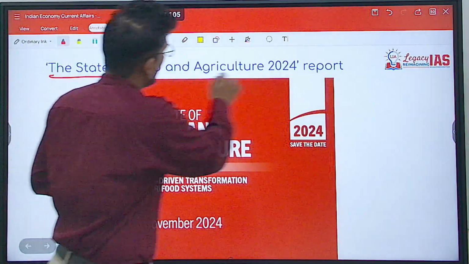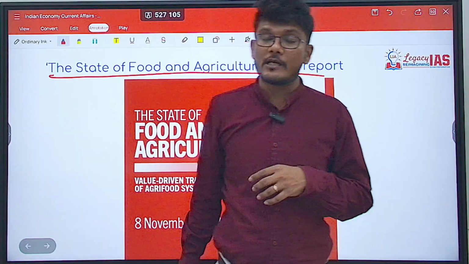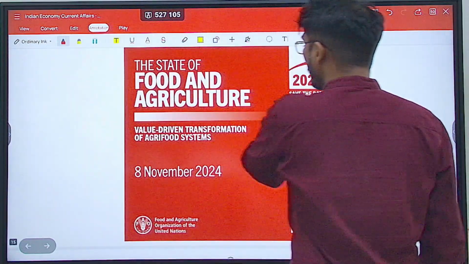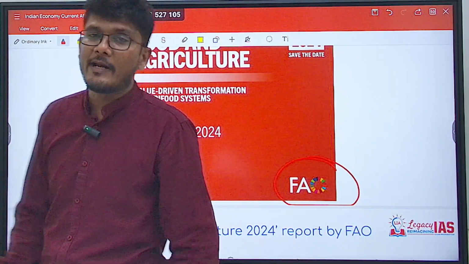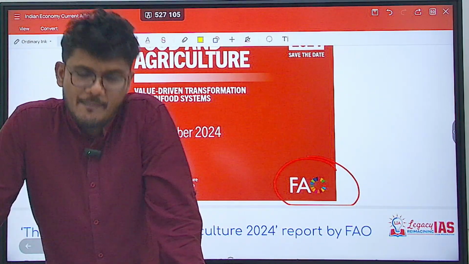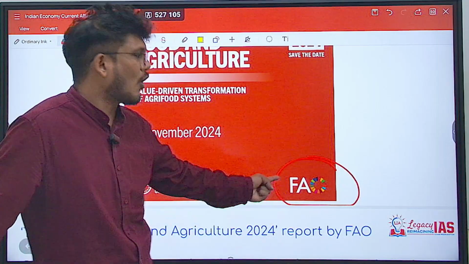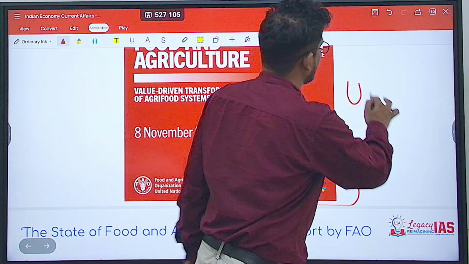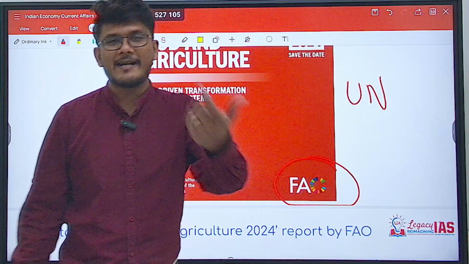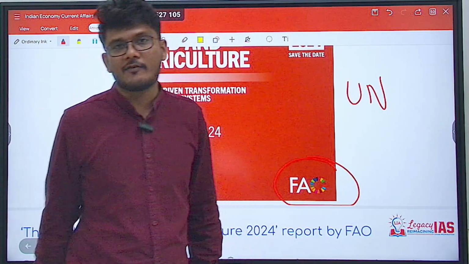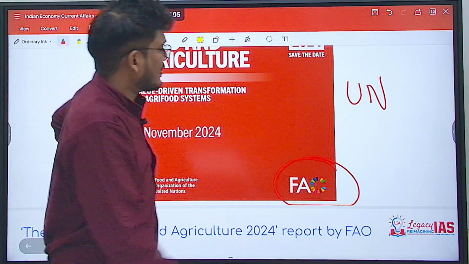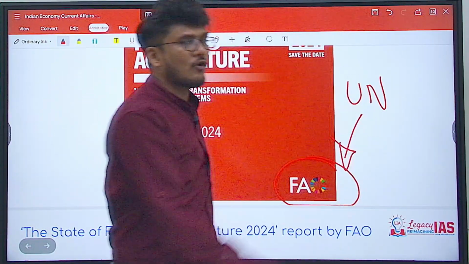Next topic is the State of Food and Agriculture 2024 report. Now, this report is brought out by FAO, that is Food and Agriculture Organization. Remember that though it does not have the word UN written in front of it, for example, UNDP, UNEP, UNSC, UNGA, etc., this is also a United Nations organization.